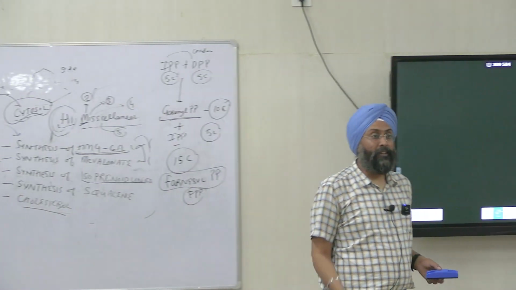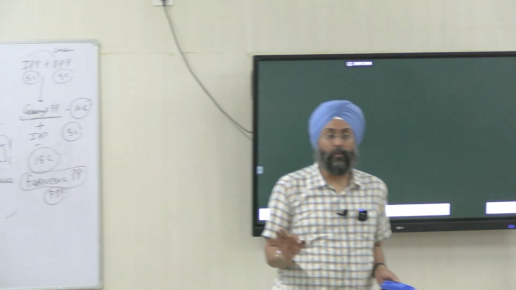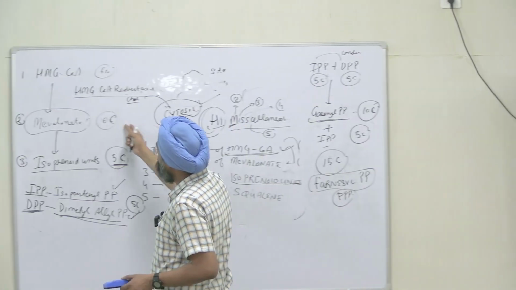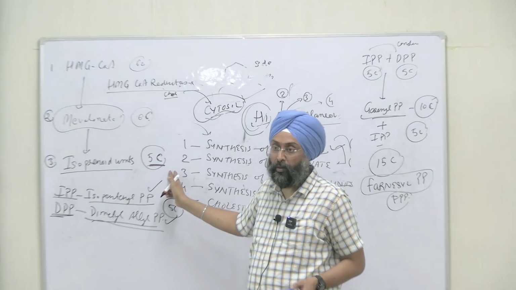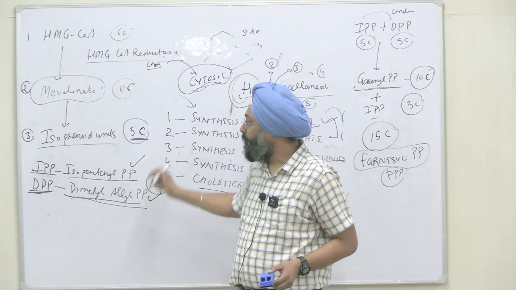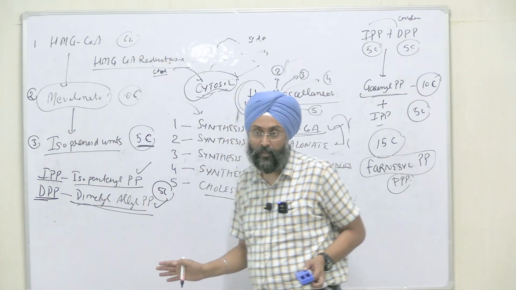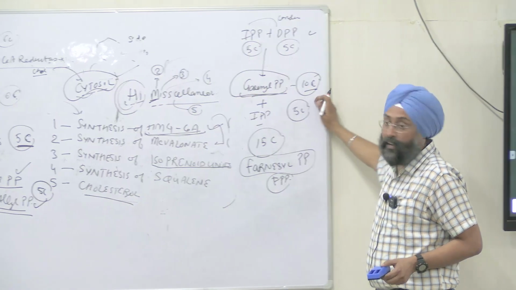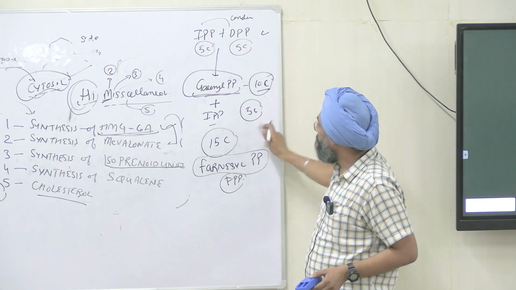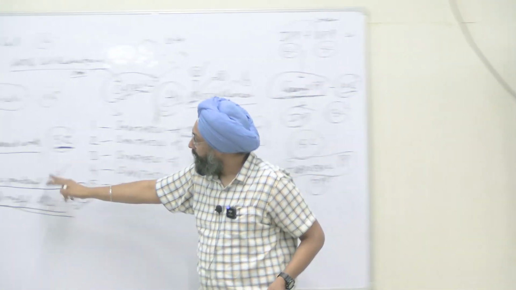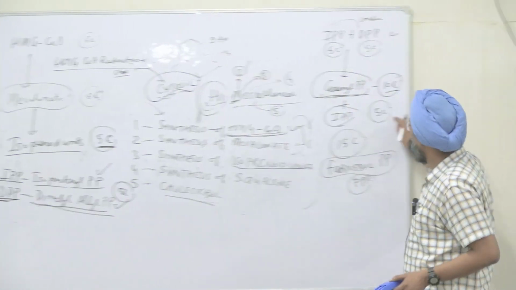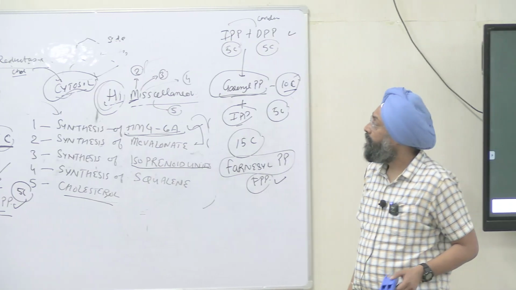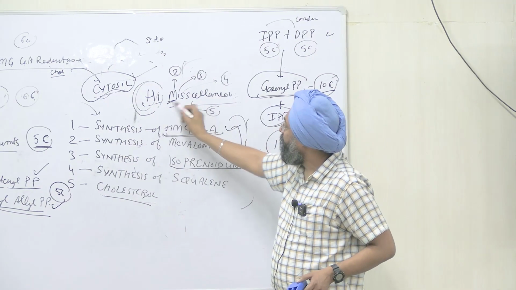Right? Starting from acetyl-CoA, we formed the first 6 carbon compound, that is HMG-CoA. Then it was converted to mevalonate, that is again 6 carbon. Then we formed 5 carbon units, that is known as isoprenoid units. And these isoprenoid units are 2, basically IPP and DPP, both are 5 carbons. They condense with each other to form 10 carbon, that is GPP or geranyl pyrophosphate. Then to the 10 carbon, again 1 isopentenyl pyrophosphate is added. 10 plus 5 is equal to 15 carbon, that is our farnesyl pyrophosphate, right? And the mnemonic is HIGH MISC.